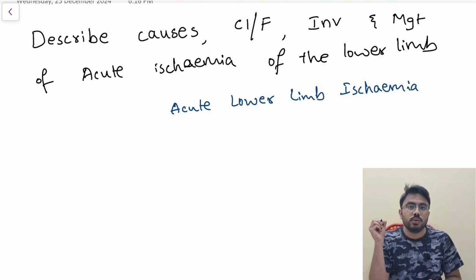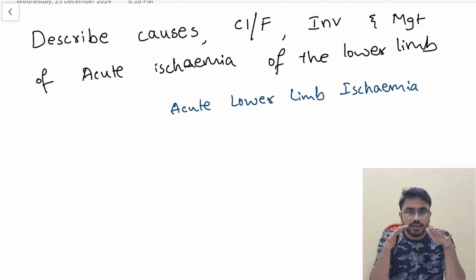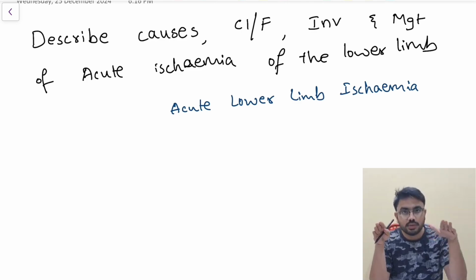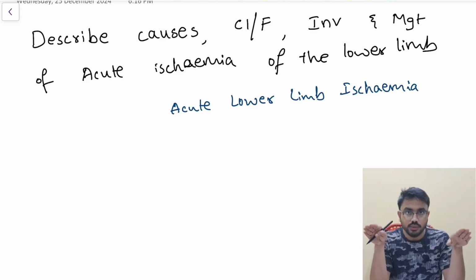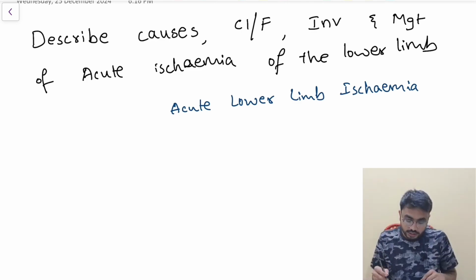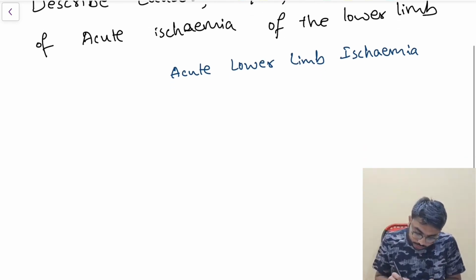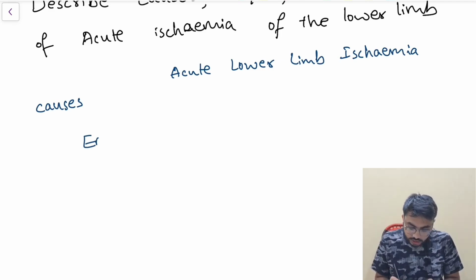So first we are going to look at the causes of acute lower limb ischemia. Causes, I am broadly dividing this into two categories. One is due to embolus and the other is due to thrombus. Okay, the ischemia may be due to embolus or may be due to thrombus. I am dividing into two categories and we will look into the causes individually. So first one is causes, under which first I am dealing with the embolism, and the other is thrombosis.